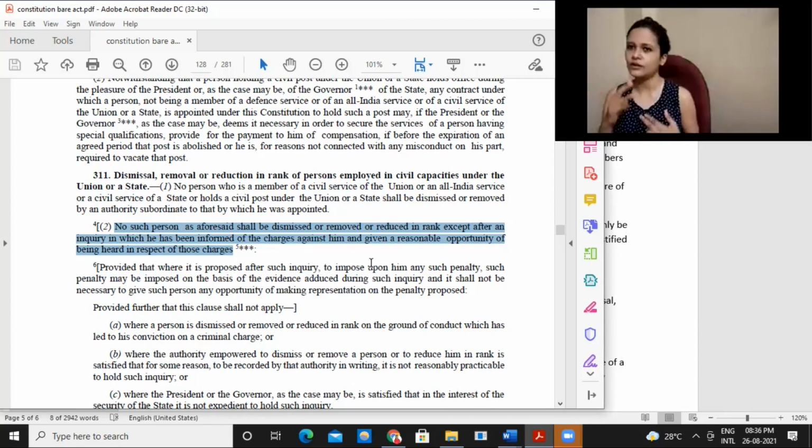Right, first one, no one below the rank of appointing authority can remove. Second one, even if you are removing, you cannot just simply remove the person. It has to be after proper inquiry and all that stuff, right? And giving reasonable opportunity of being heard, informing the charges and all that stuff.